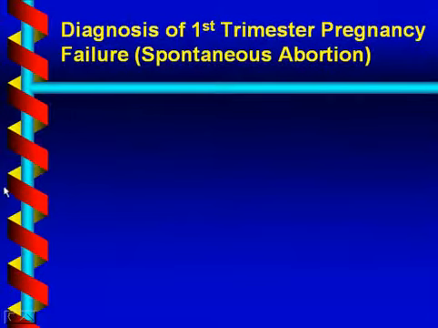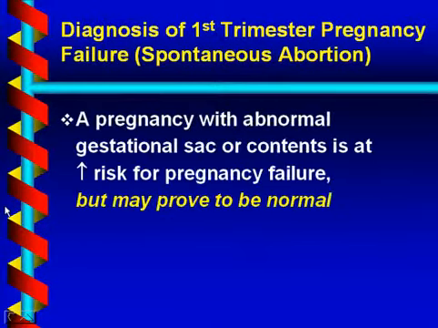So in simple terms, when we're trying to diagnose first trimester pregnancy failure or spontaneous abortion, the basic rules are pretty simple. A pregnancy with an abnormal gestational sac or contents, in other words, a pregnancy whose gestational sac fails to meet one or more of the norms on the prior slides, is at elevated risk for pregnancy failure. But it doesn't prove that it's a failed pregnancy. It may prove to be normal.